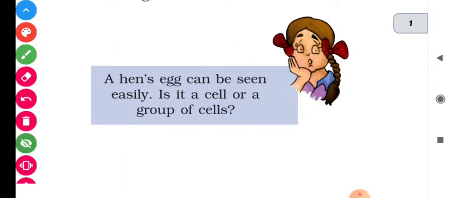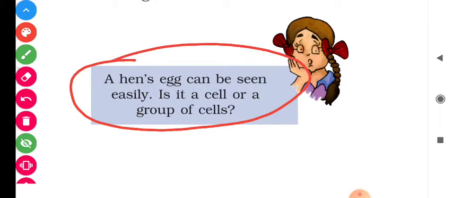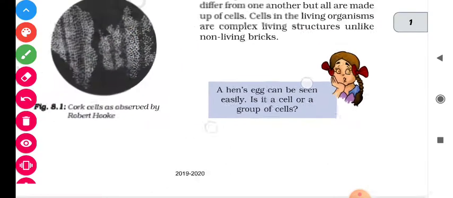Paheli had a question. A hen's egg can be seen easily. Is it a cell or a group of cells? Can we answer this?